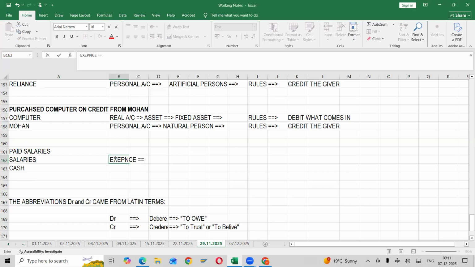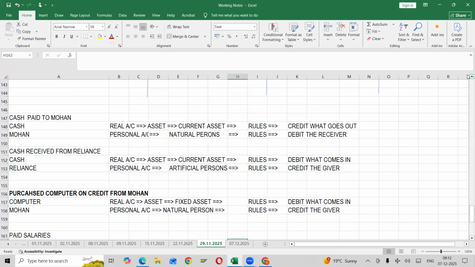Right? Which account will it come under? Nominal. Nominal account deals with business expenses, losses, incomes, and profits. So nominal account. It's very simple, this one. So what is the rule of your nominal account in the sense? I'll write here.